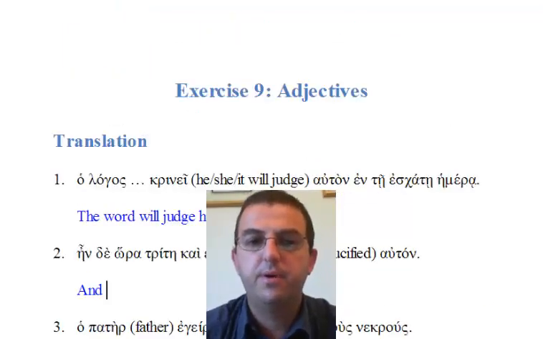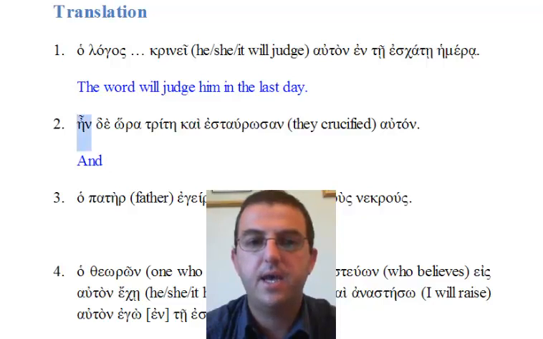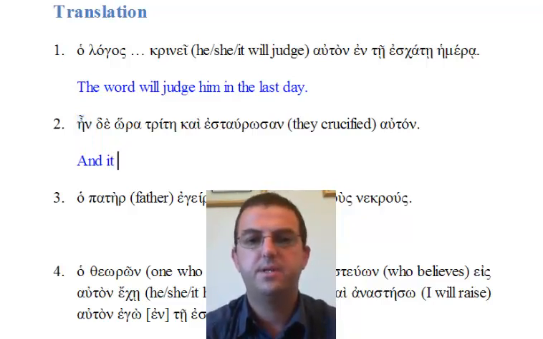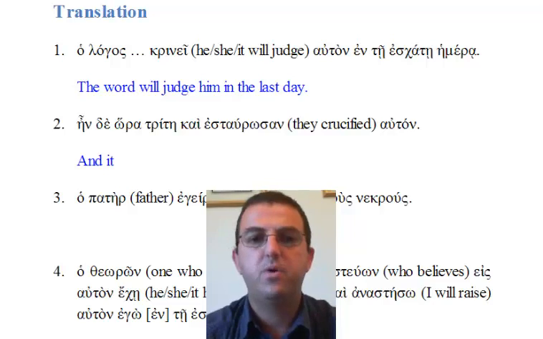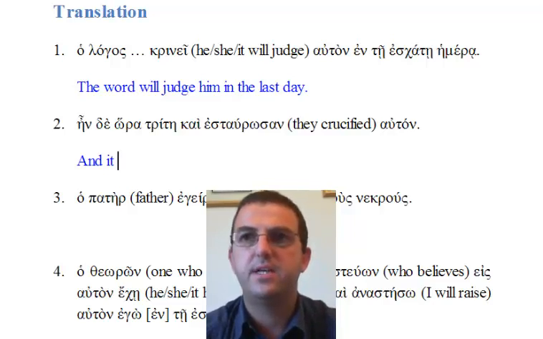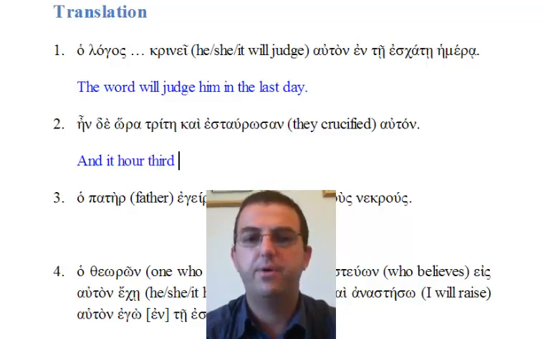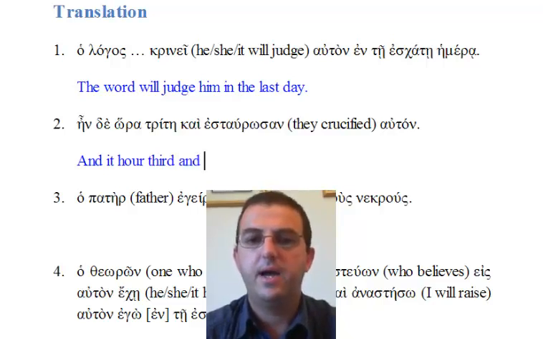Next, we look for a verb, and the verb here is ein. Ein is the imperfect, that is past tense form, of eimi or esti. So ein here means it was. And it was hora trite. Hora trite means third hour. Hora is the noun meaning hour. So literally it's hour third. Kai, and estaurosan auton.